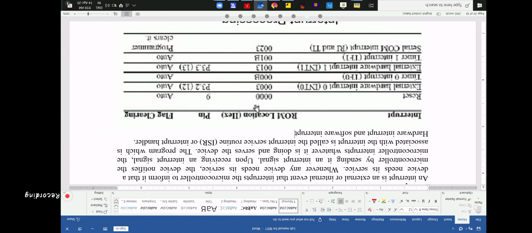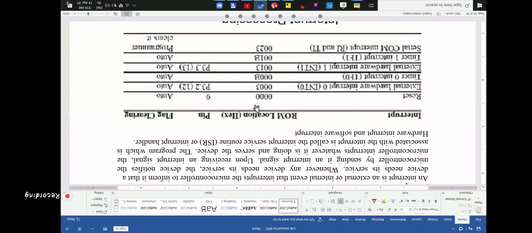In a software interrupt, the microcontroller transfers its control to the program by using some instruction.